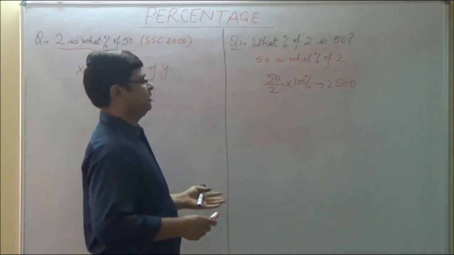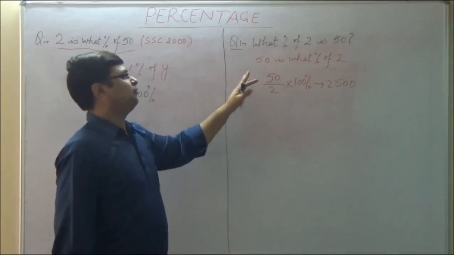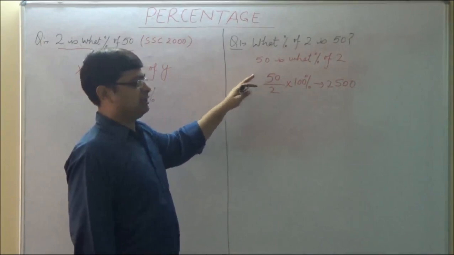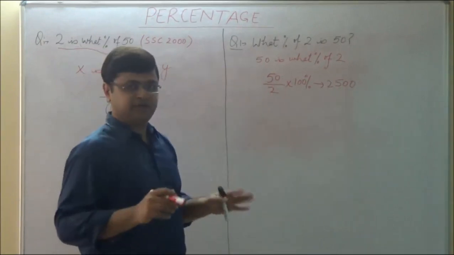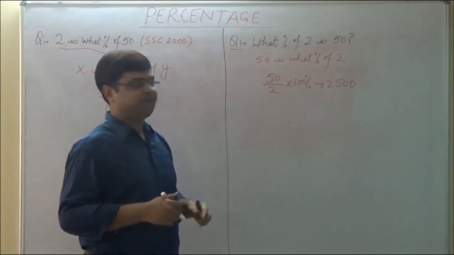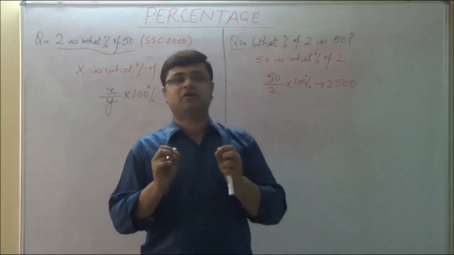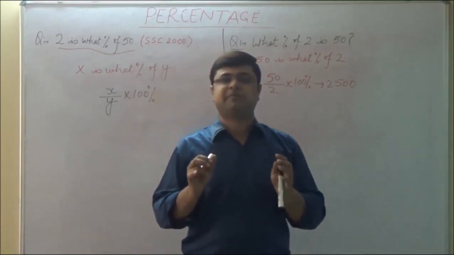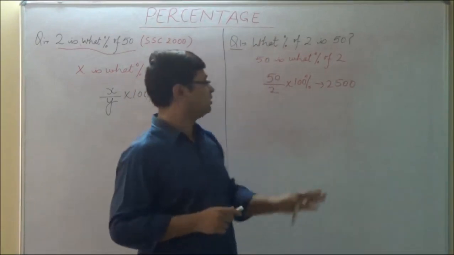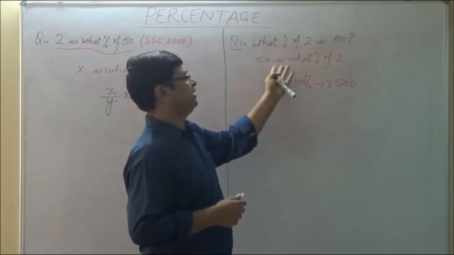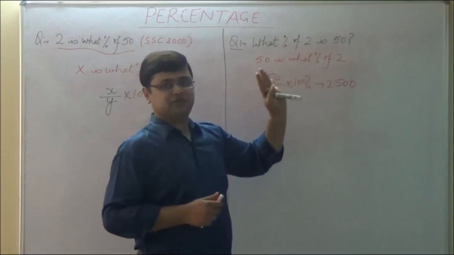Both are same thing. If you want to remember direct formula for this type of question, as most of the students do, but I never recommend to remember more and more formula. I always stress and request you to clear your concept rather than just remembering the formula. The concept says you have to find out 50 is what percent of 2.